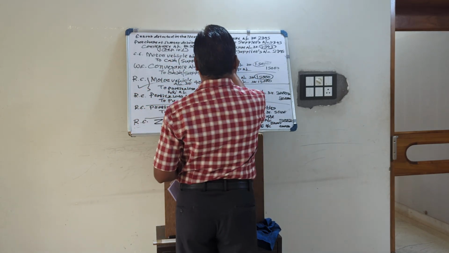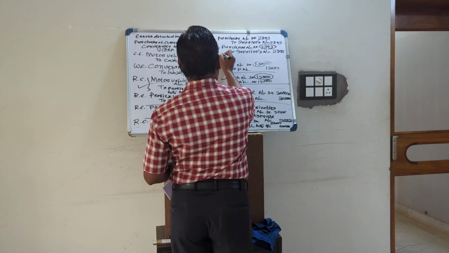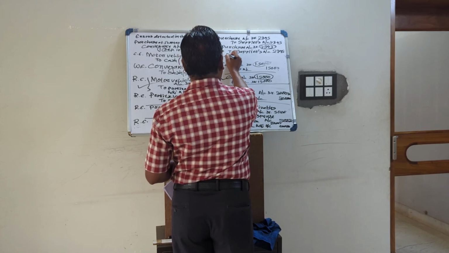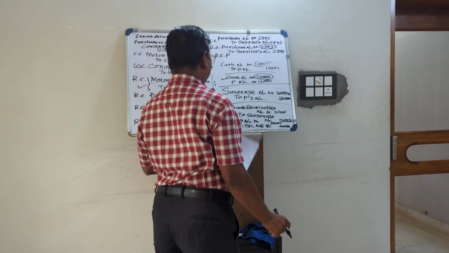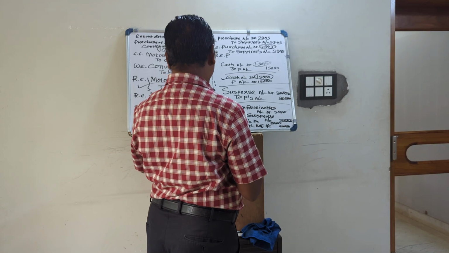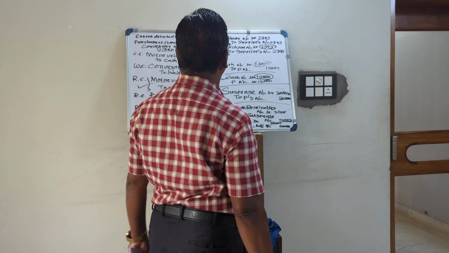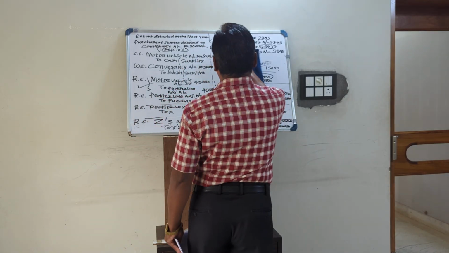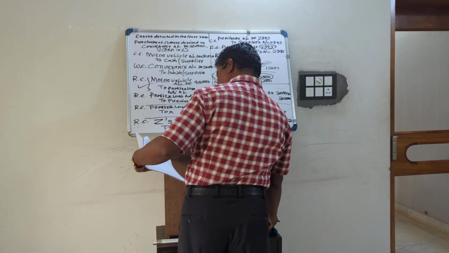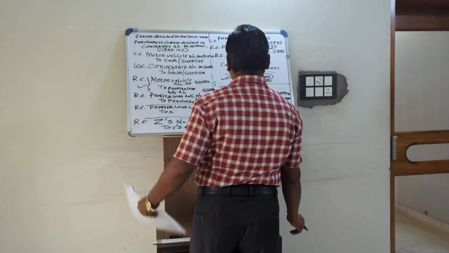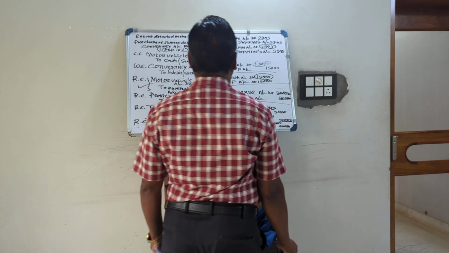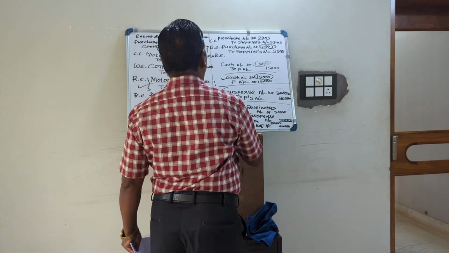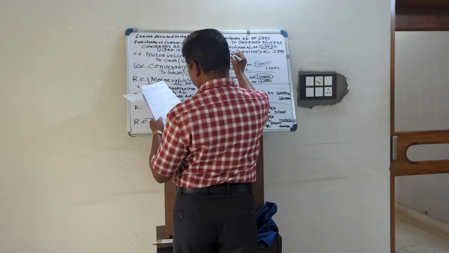When purchase is overcast, we will credit the purchase account. Here we will not take the help of purchase, we will take the help of profit and loss adjustment account. Purchase book overcast means purchase account credited, suspense debited.